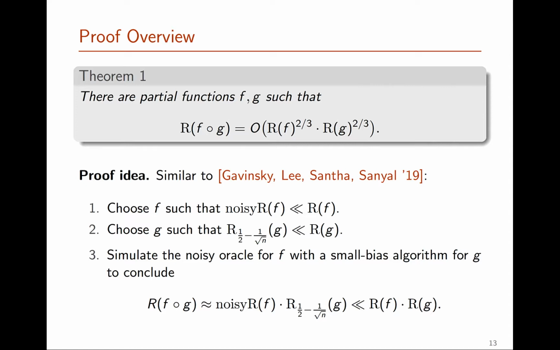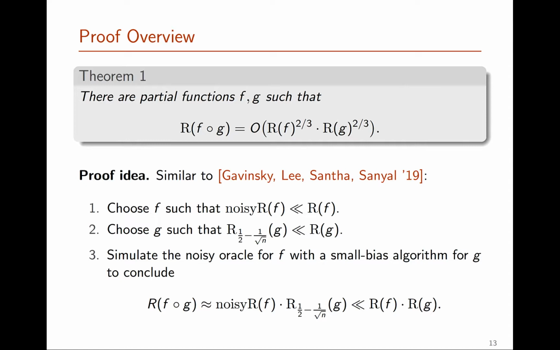This theorem gave the counterexample to the original formulation of the composition conjecture. And the proof is actually similar to the proof for the case where f was a relation. And here, at a high level, what we really want to do is find a partial function f where the noisy randomized query complexity of f is much smaller than its regular randomized query complexity.